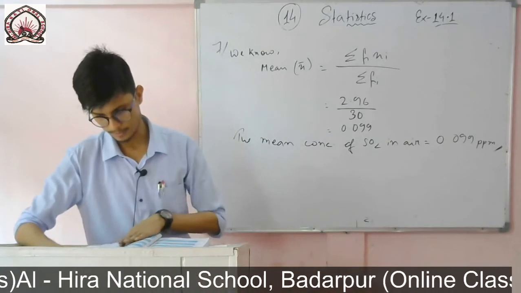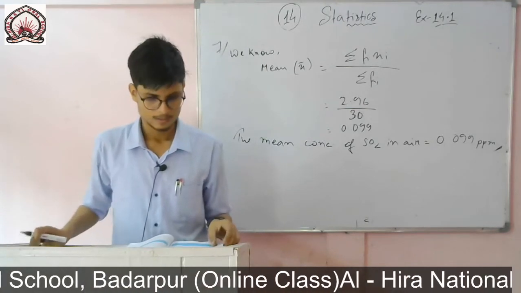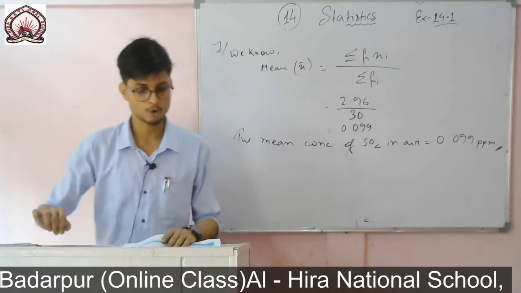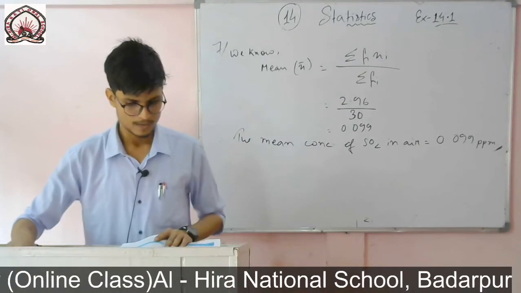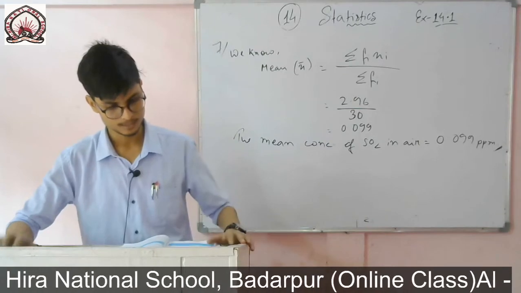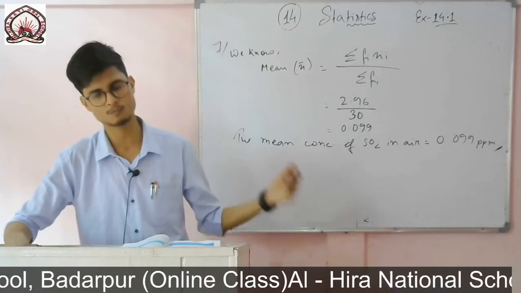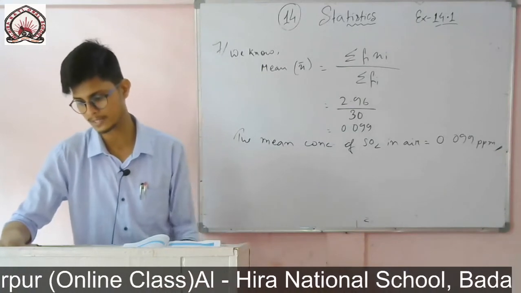So now question number 8. A class teacher has the following absentee record of 40 students of a class for the whole term. Find the mean number of days a student was absent. So same question, everything same. The question is to calculate the mean.